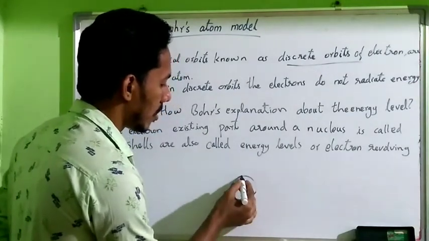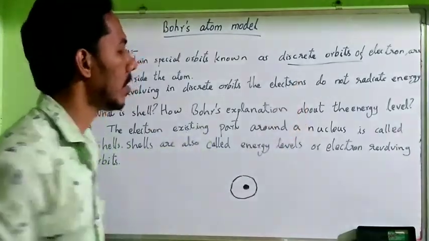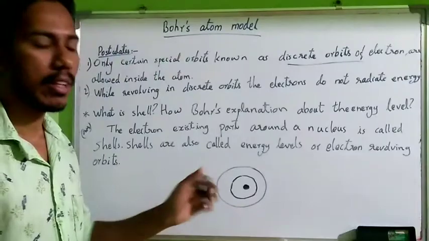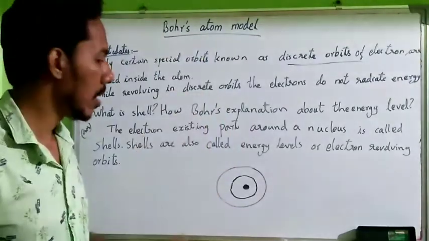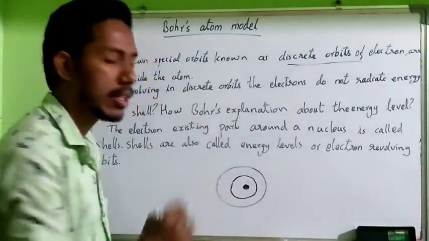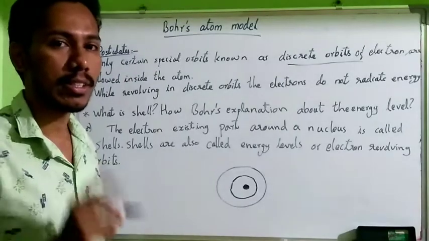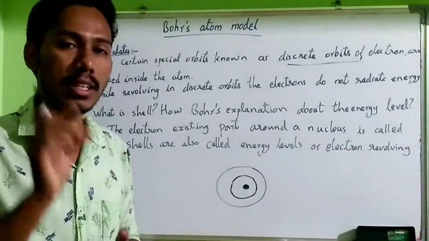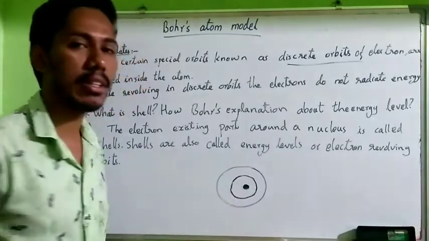This is the first discrete energy level. Then the second discrete energy level. And then the third. It continues. But in between these two energy levels, there is no discrete energy. So these electrons are revolving at a certain distance from the nucleus.